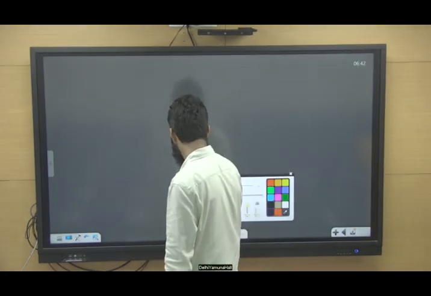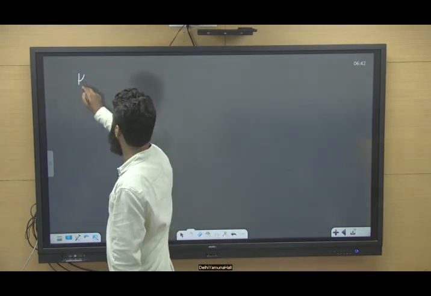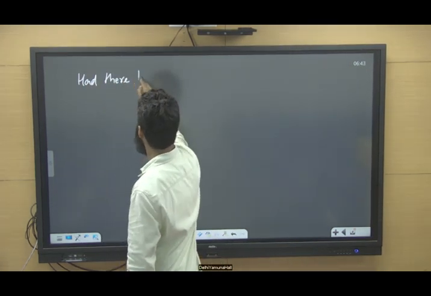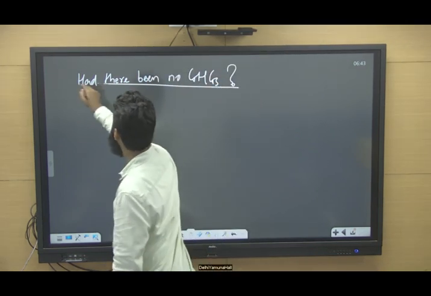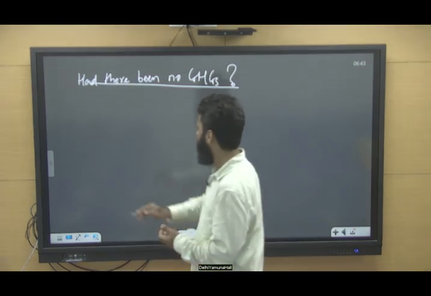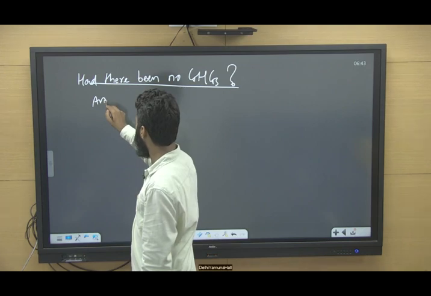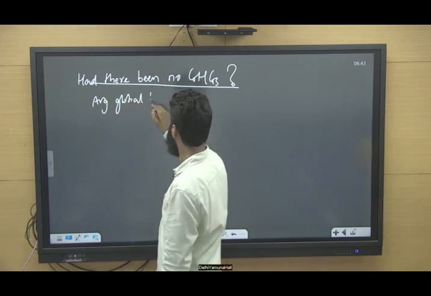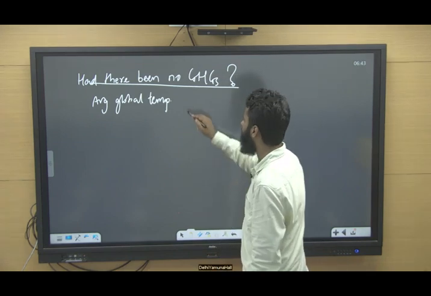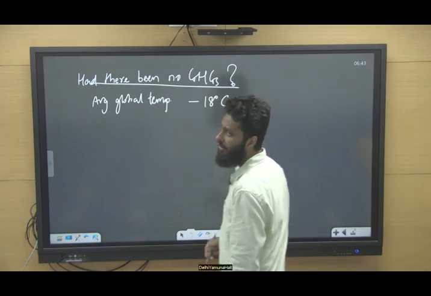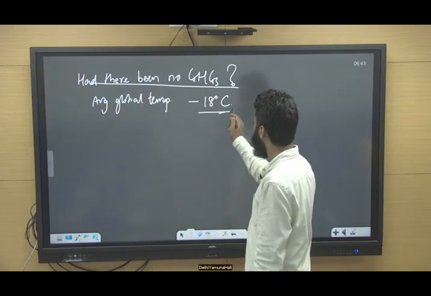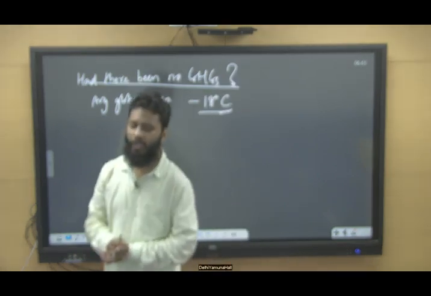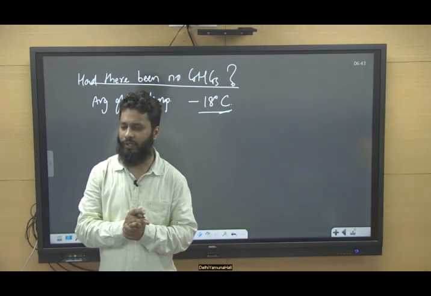Had there been no greenhouse gas present in the atmosphere, the average global temperature of Earth would have been minus 18 degrees Celsius, and this would not be adequate for the survival of humans.